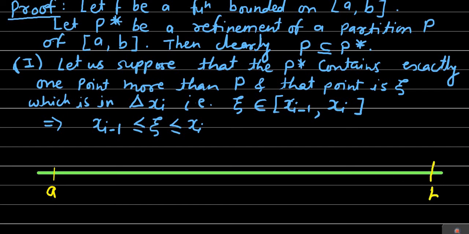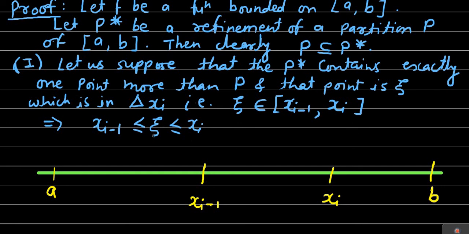In between A and B, there is somewhere the ith subinterval delta x_i. Its left end point is x_{i-1} and right end point is x_i. This is our ith subinterval delta x_i.